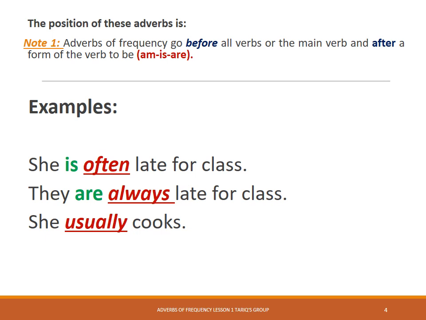The next one, they are always late for class. Are is the verb which we are looking for, and the adverb of frequency always goes after are. And the last one, she usually cooks.